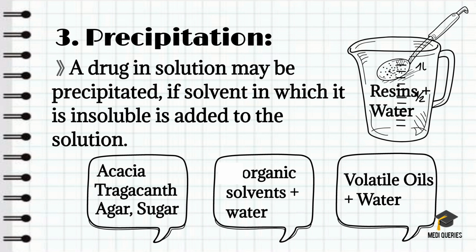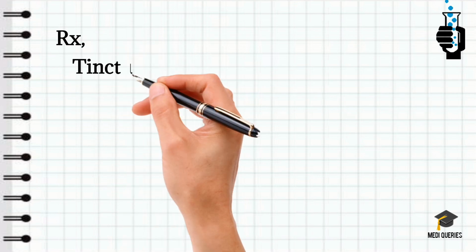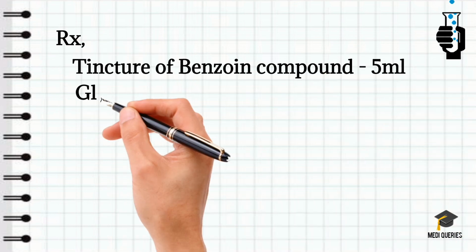Okay, similarly volatile oils are soluble in alcohol. When water is added to the alcoholic solutions of the volatile oils, what will happen? The non-aromatic portion of the oil gets precipitated and turbidity appears. So in all these preparations we will observe the precipitation reaction.